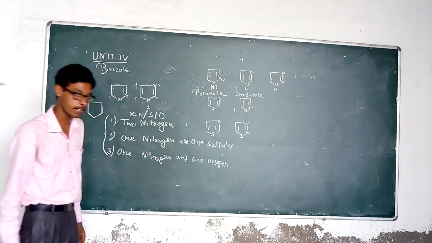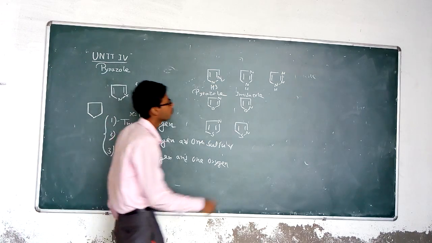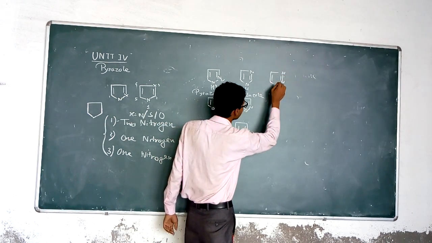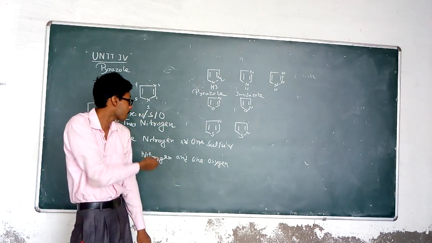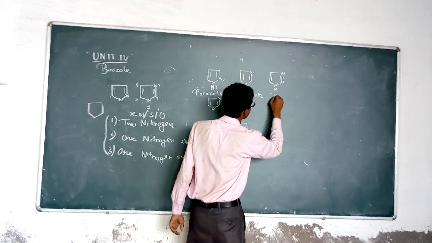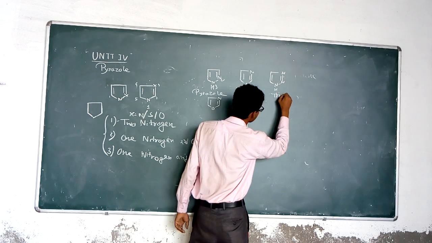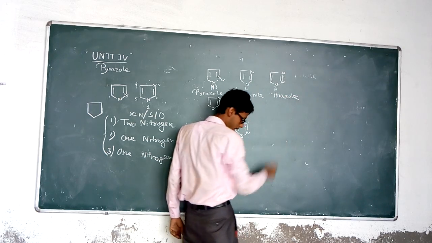When 3 nitrogens are present, it may be at 1, 2, 3 or 1, 3, 5 positions, and it is known as triazole, because tria means 3 and azole means nitrogen.